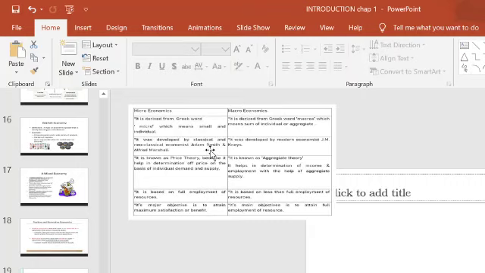Next, the theories related to microeconomics are given by classical economists like Adam Smith and Alfred Marshall. These economists contributed to the microeconomic theories. When it comes to macroeconomics, the theories are given by J.M. Keynes.